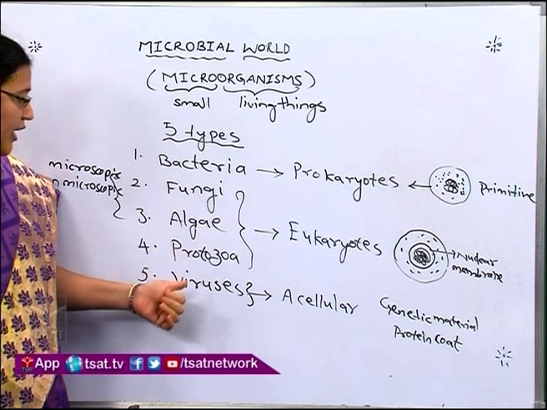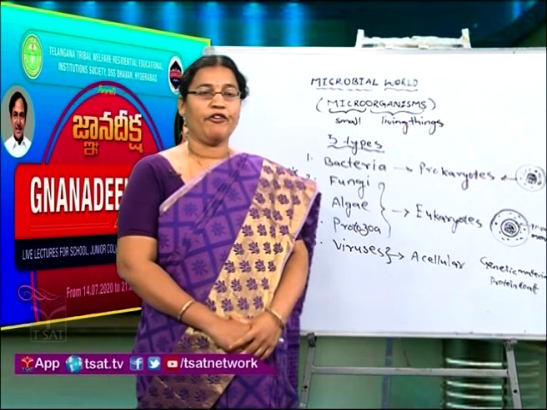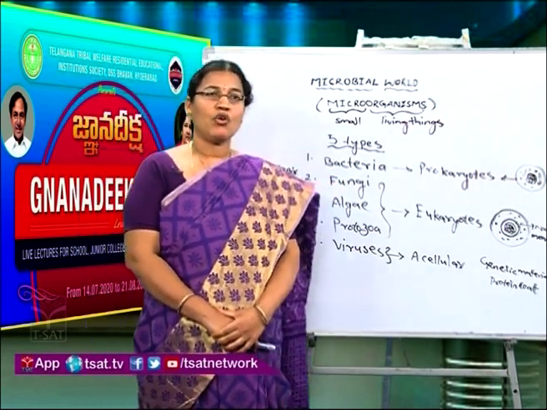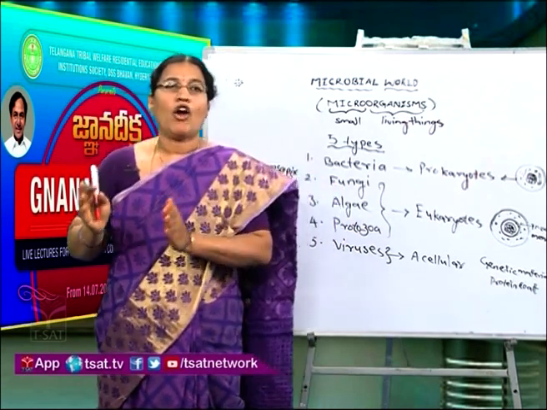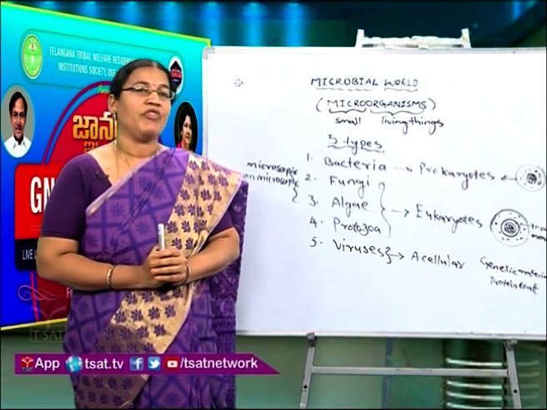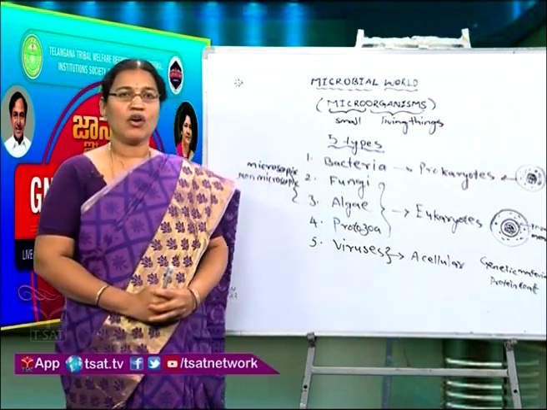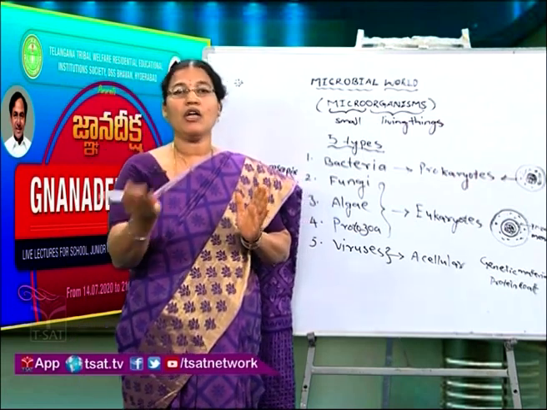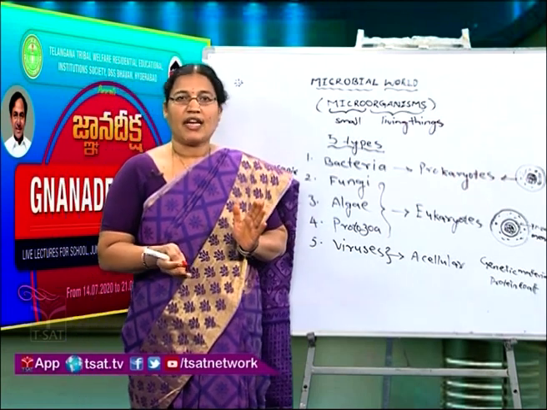Next, we come to virus. Viruses are a different type of microorganism, and they can show both living and non-living characters in the body. Okay, when they are present in the host, they can act as living things. When they are out of the host body, they act as non-living things like dust.